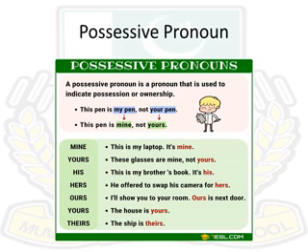So, here, mine. Its usage is, this is my laptop. It's mine. Yours. These glasses are mine, not yours. His. This is my brother's book. It's his. Hers. He offered to swap his camera for hers. Ours. I'll show you to your room. Ours is next door. Yours. Here the usage is the house is yours. Theirs. The ship is theirs.